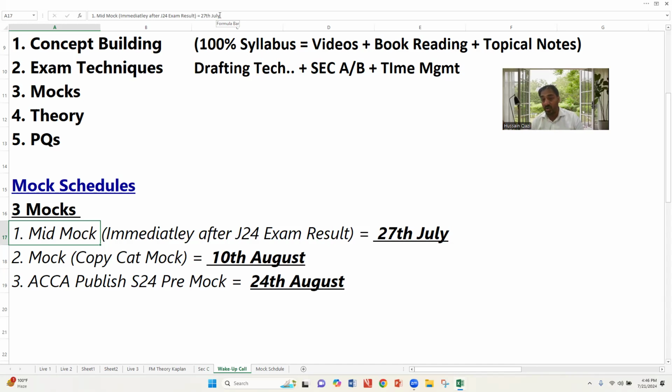The date will be coming Saturday, 27th of July. The second mock, the copycat mock, will be held on 10th of August. The third mock, the ACCA September 24 pre-mock, will be available after mid August, and you will work it out by 24th of August. Sir, how will we cover the syllabus according to the roadmap of the mocks? Yes.